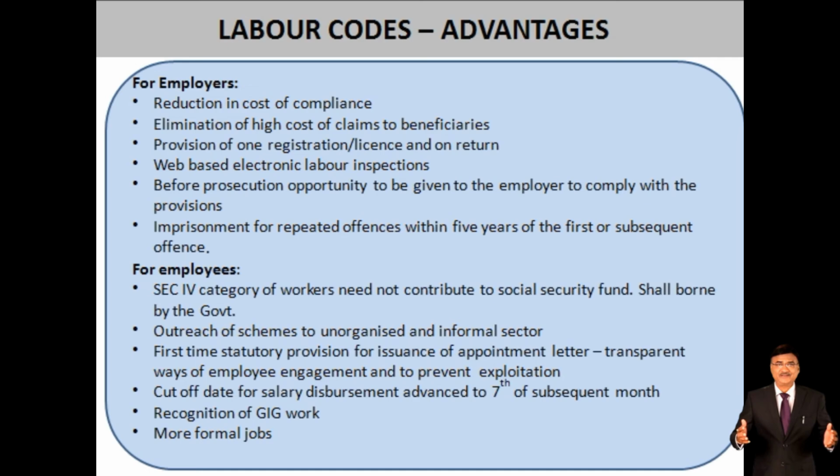Then there is provision of one registration, one license and one return, which means if you are in multiple states, you can get a centralized code and work on the registration, license or returns. Then web-based electronic labour inspection is there, with no physical visits and no paying of anything to inspectors. Before prosecution, an opportunity is to be given to the employer to comply with the provisions. Imprisonment for repeated offenses is limited, with 5 years for the first or subsequent offenses. Earlier it was too much.